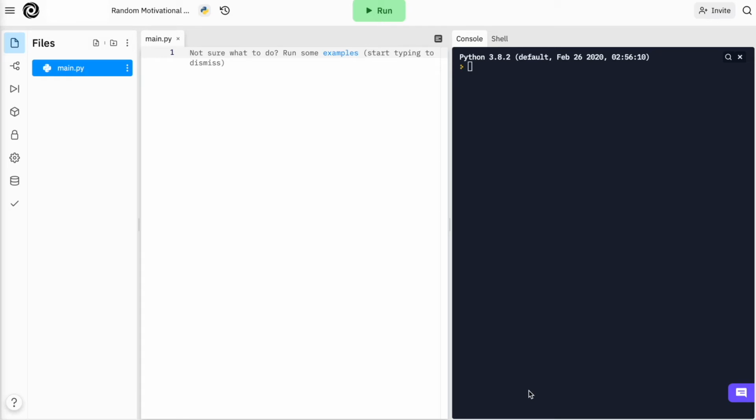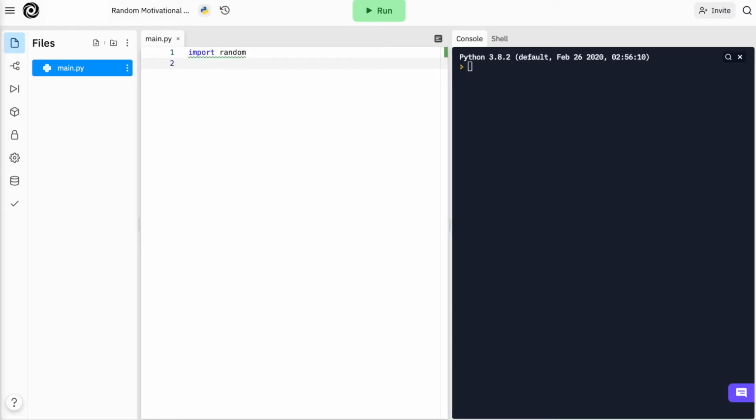Hello everyone, today we're going to be making a random motivational quote generator / email. So in this program we're going to be using Python and I'm using REPL.it as my code editor. First we're going to be needing to import the random library, so let's go ahead and import random.